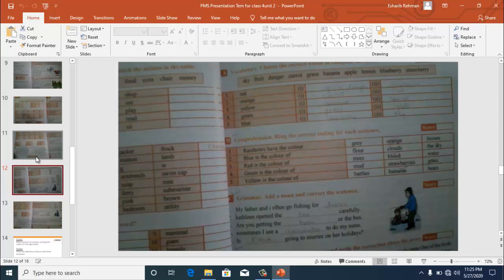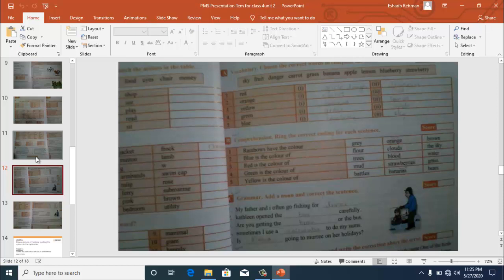Then we have exercise B, comprehension. You have to ring the correct ending for each sentence. Like rainbows have the color, gray, orange or brown. Which color is in a rainbow? You will take the orange. Then blue is the color of flowers, clouds and sky. So you will ring that word which is most suitable and goes with the color blue.